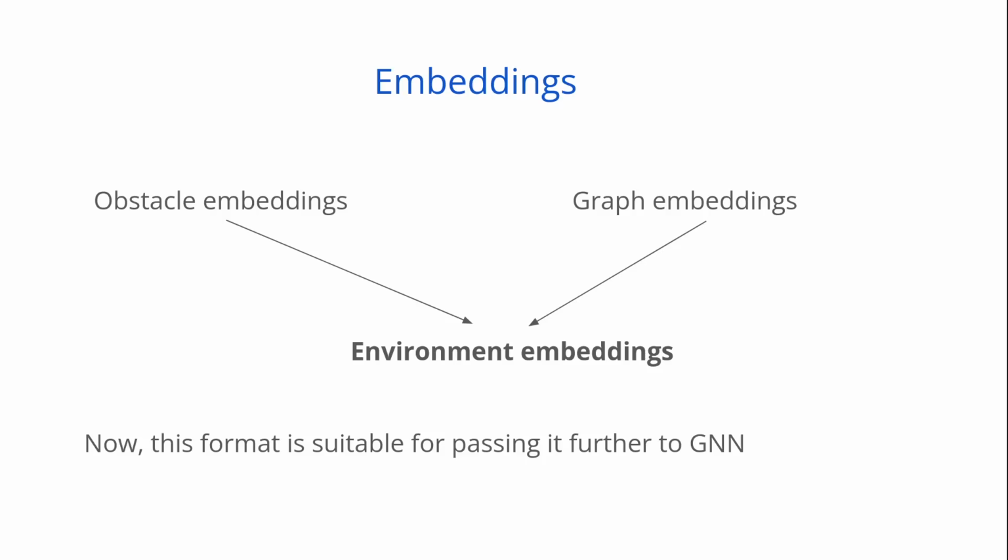Also, we get obstacle embeddings generated from a CNN. Graph embeddings are combinations of node embeddings and edge embeddings. So when we combine obstacle embeddings and graph embeddings, we get the environment embeddings. And this is exactly the format that is suitable for passing further to GNN.